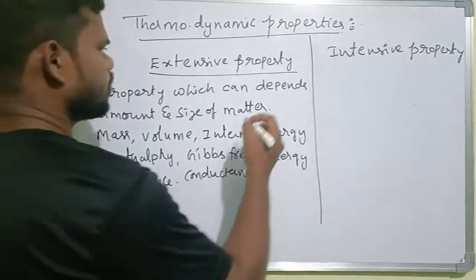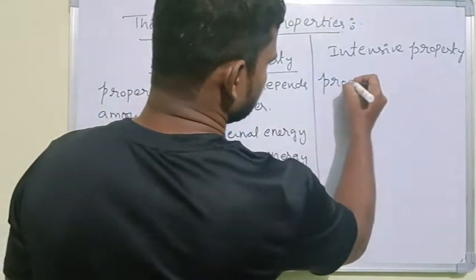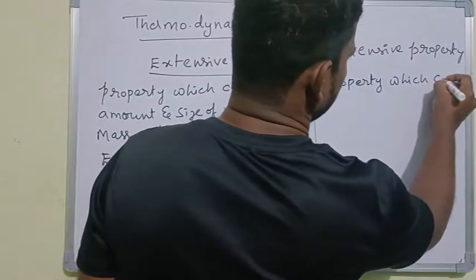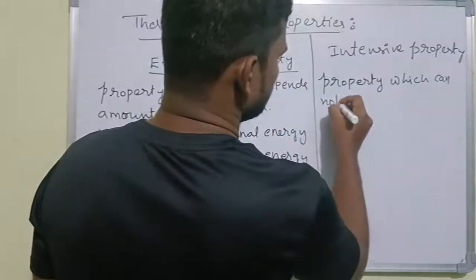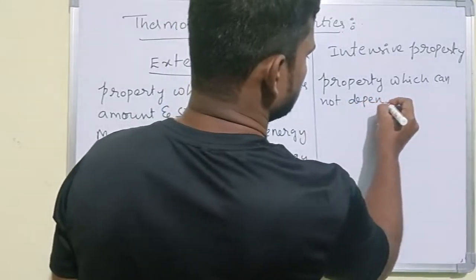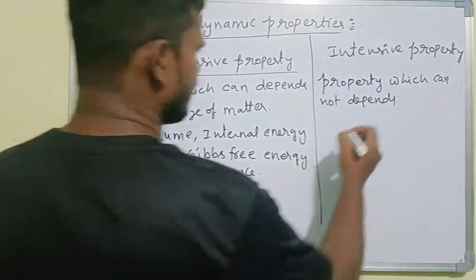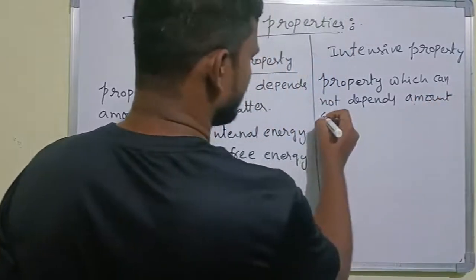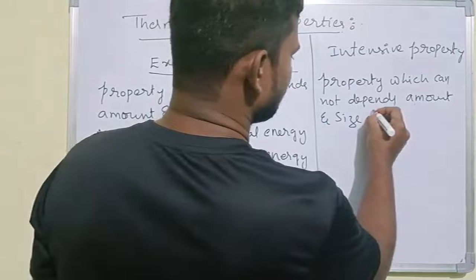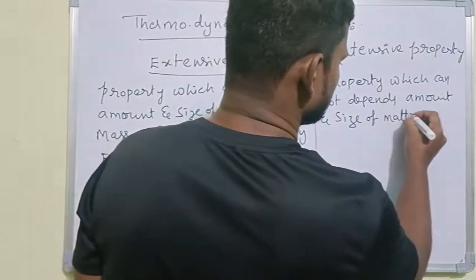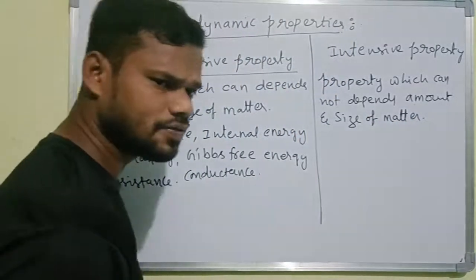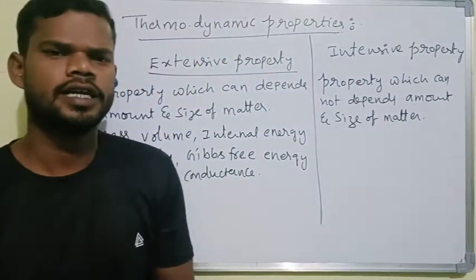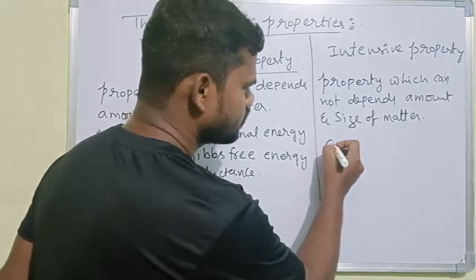So what about the intensive property here? A property which does not depend on the amount and size of matter, we can call an intensive property. Let us say, for example, concentration.